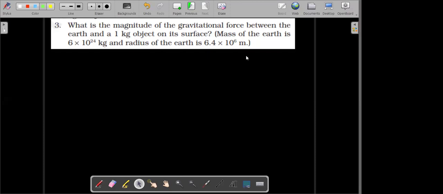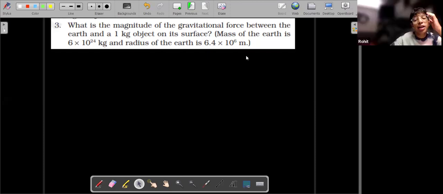How can you say weight is 1 kg? Sorry, sir, 1 kg object on its surface. So weight is mass into gravity. So first we can do 6 into 10 to the power 24 into... sir, we can do this, right?